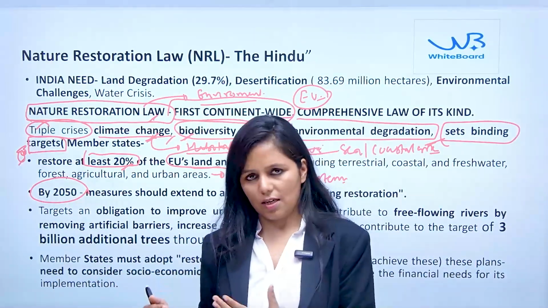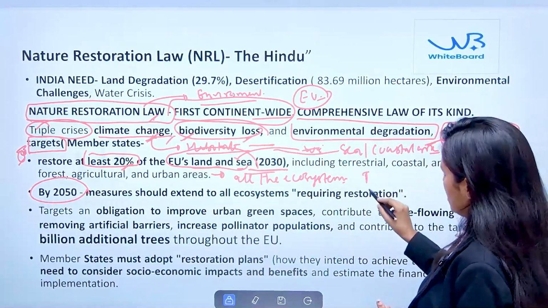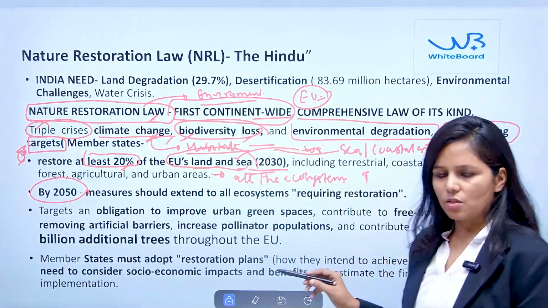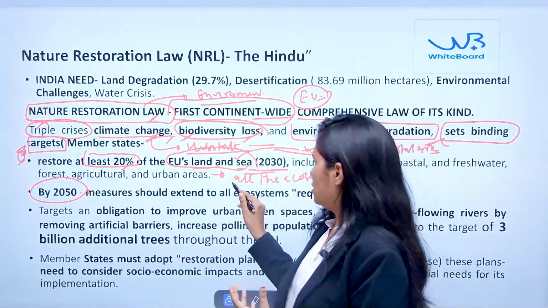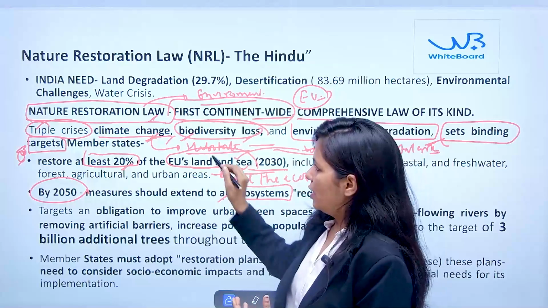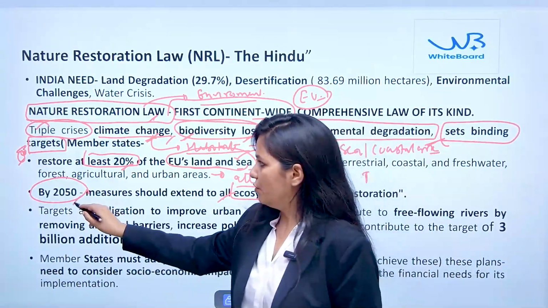That can be either grassland ecosystem, tree based ecosystem, freshwater based ecosystem, or saline water based ecosystem. So all the ecosystems need to be protected under this Nature Restoration Law of the European Union by 2050.